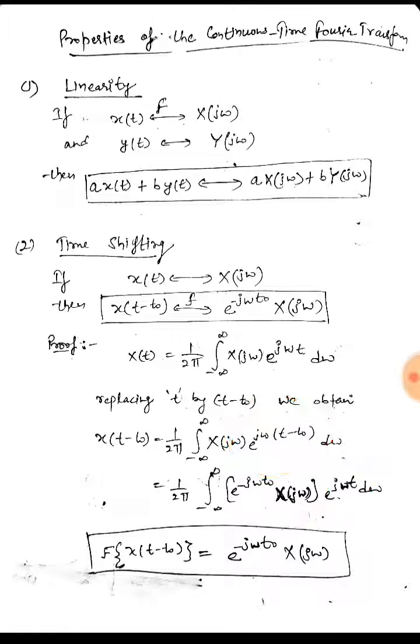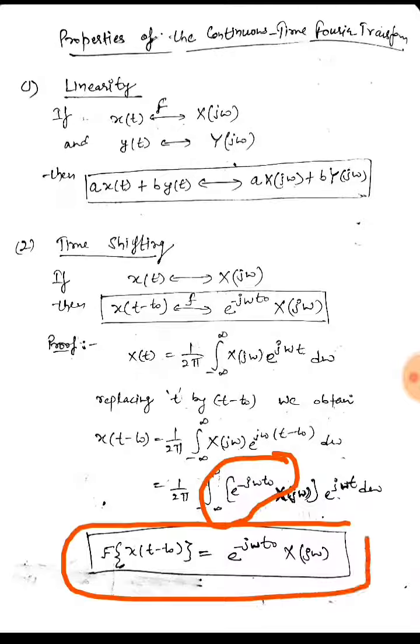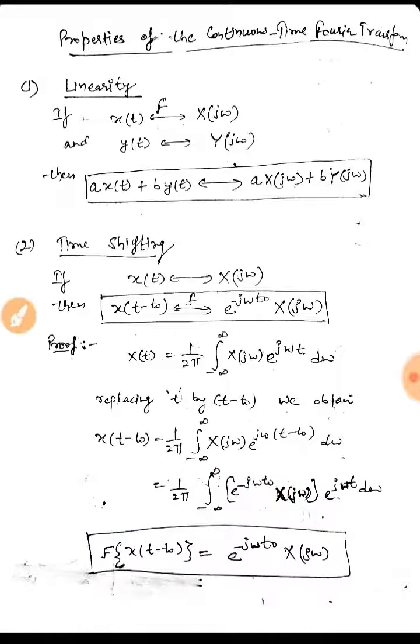So you can see that we are getting one extra term, e raised to the power minus jω t naught, and the other is X(jω). So the Fourier transform of x(t minus t naught) becomes the Fourier transform of x(t) multiplied by e raised to the power minus jω t naught.